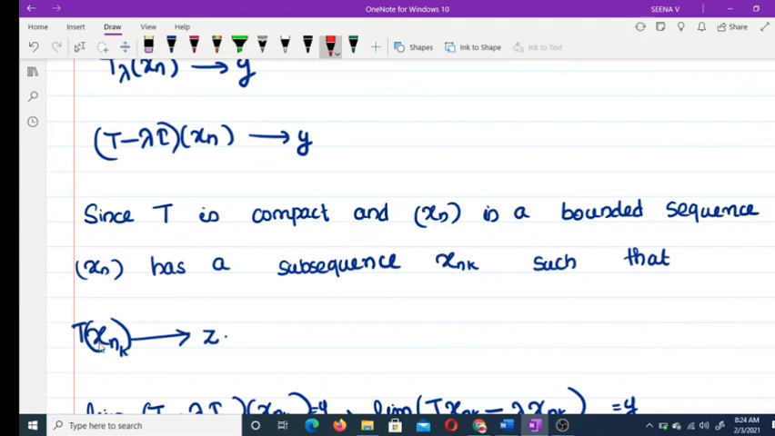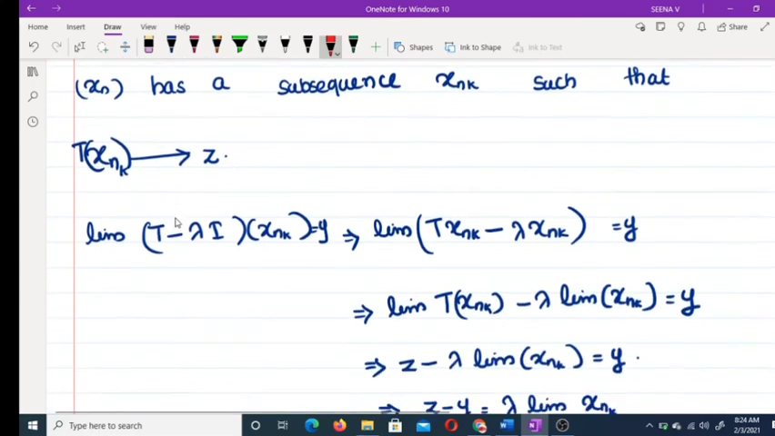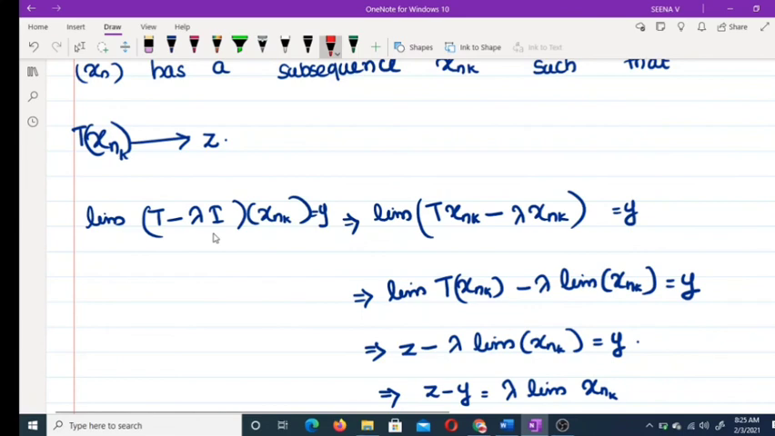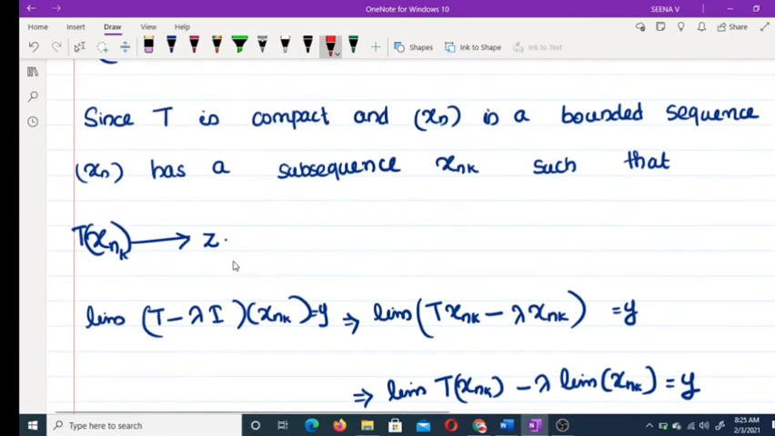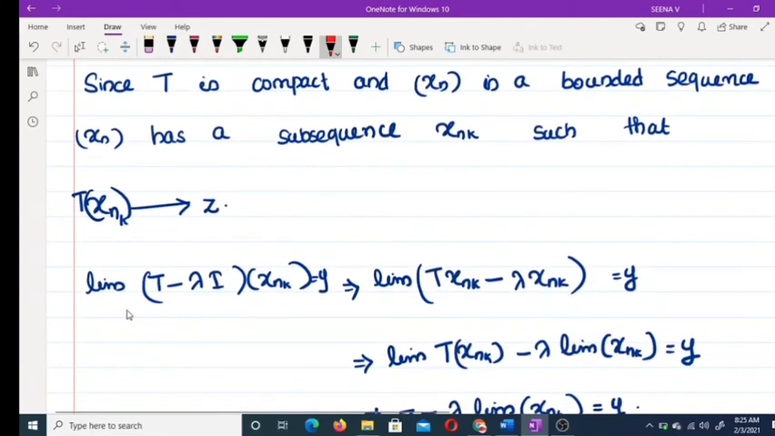Suppose xnk is the subsequence. That means T xnk converges to some z. T is compact, we apply the definition of a compact operator. So what about the limit of (T minus lambda I) xnk? T xnk converges to z. (T minus lambda I) xn converges to y. xnk is a subsequence of xn, so (T minus lambda I) xnk also converges to y. So we have limit of (T minus lambda I) xnk equal to y.